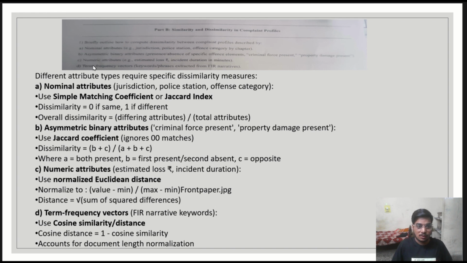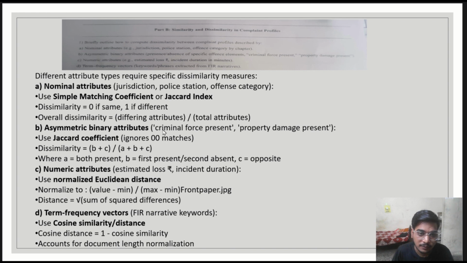So our first question is: briefly outline some of the common dissimilarities between complaint profiles, which are described by nominal attributes, asymmetric binary attributes, numeric attributes, and term frequency vectors. So for nominal attributes, that is jurisdiction, police station, offense category, we can use the simple matching coefficient or Jaccard index. We will get a dissimilarity equal to 0 if same, and if they are different, then we will get a dissimilarity of 1. Overall dissimilarity can be calculated using this formula: differing attributes divided by total attributes.